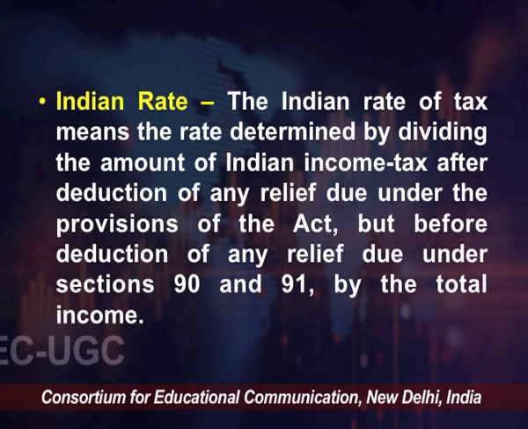Maybe you are having income from two different nations, so you would never take into consideration the relief already availed under section 90 and 91.